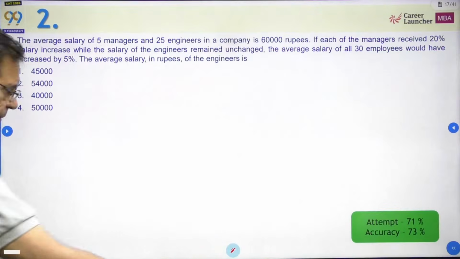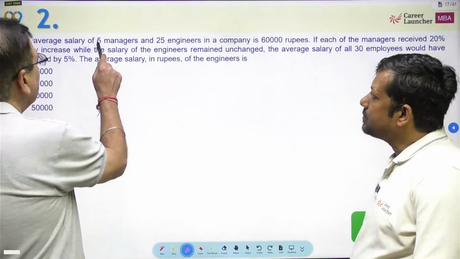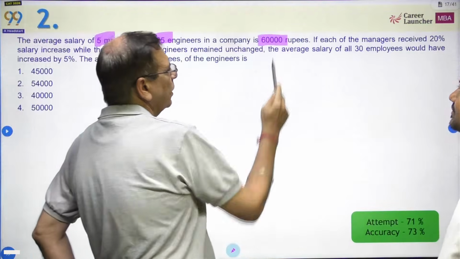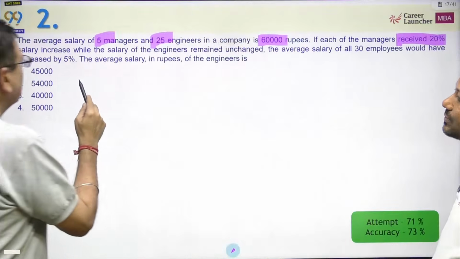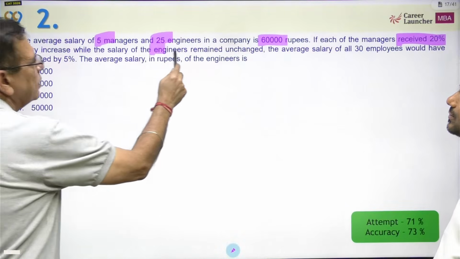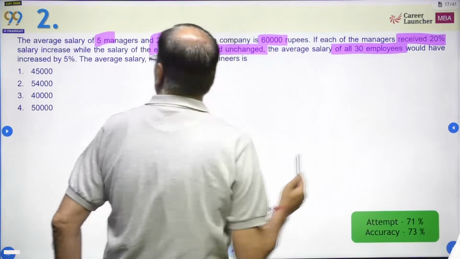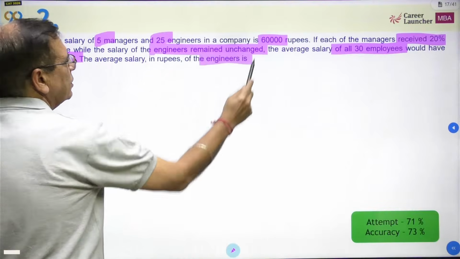Question 2. Average salary of 5 managers and 25 engineers in a company is 60,000 rupees. If each manager received a 20% salary increase while the salary of engineers remained unchanged, the average salary of all 30 employees would have increased by 5%. Average salary of engineers in rupees.